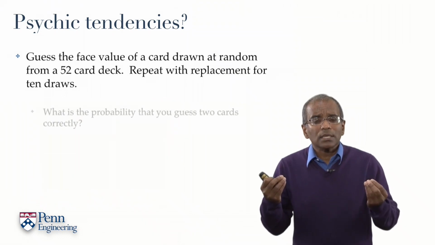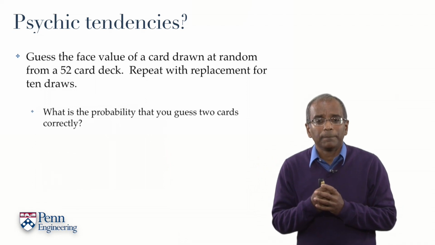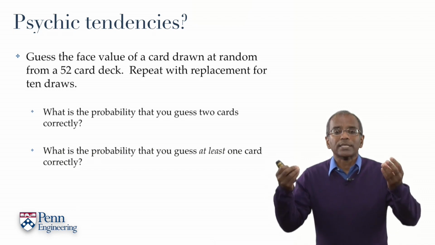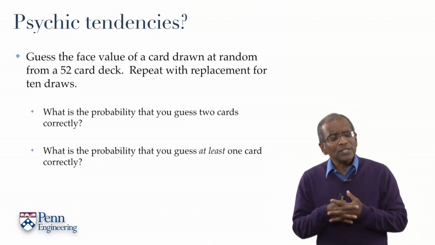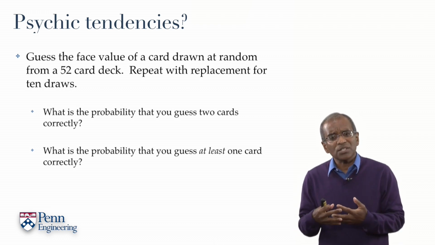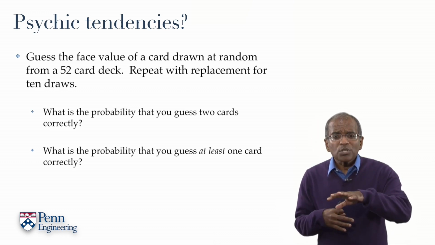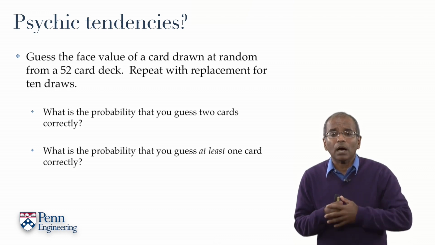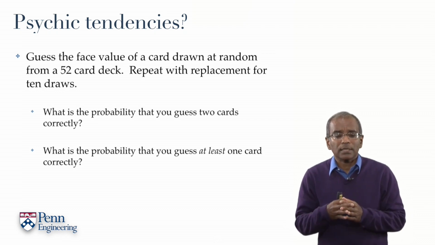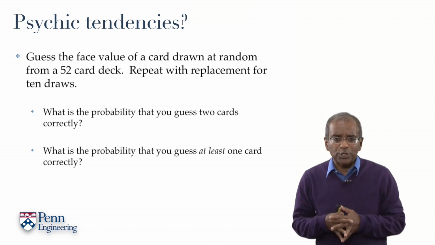What is the chance that you guessed 2 of the 10 cards correctly? What is the probability that you got at least one guess right? What does your intuition say about the problem? Do you think either of these probabilities is large, small, very small? Now, you already have enough of a technical armory to be able to set up a probability space for this problem and analyze it. Give it a go. And when you're ready, restart the lecture.